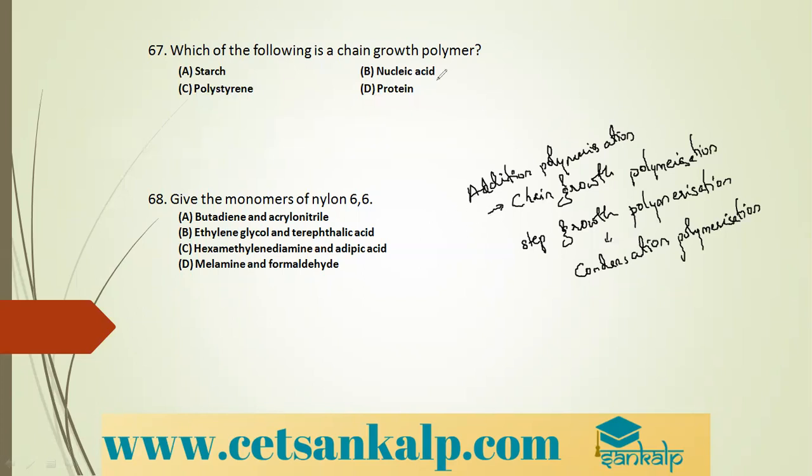So which of the following is a chain growth polymer, where there is addition polymerization? Is it starch? No, there glucose units are involved and glycosidic bonds are formed. Nucleic acids, DNA and RNA, also involve elimination of water molecules. Polystyrene, I'll just show you the structure.